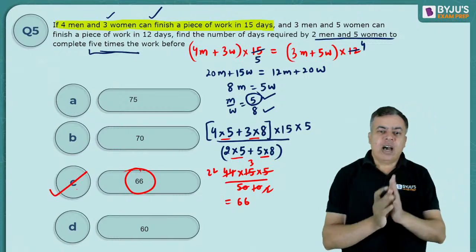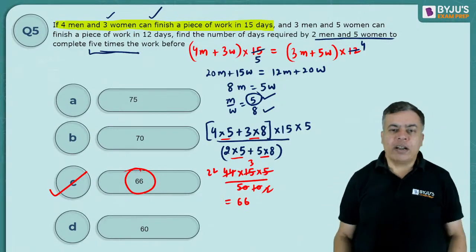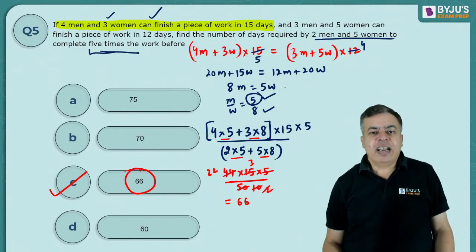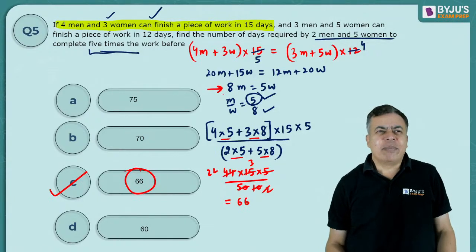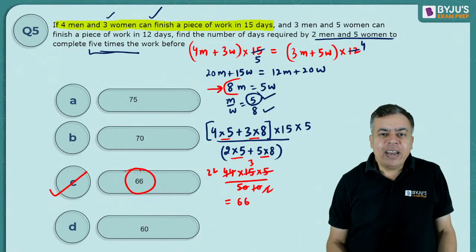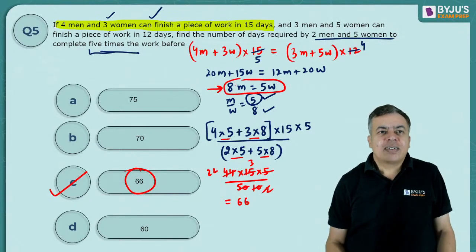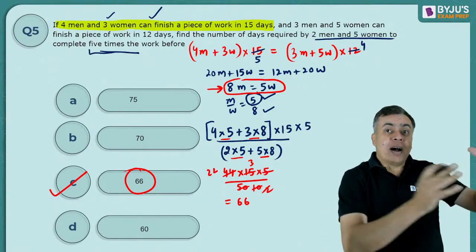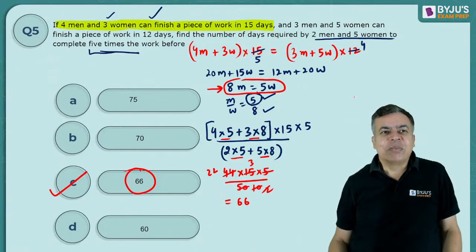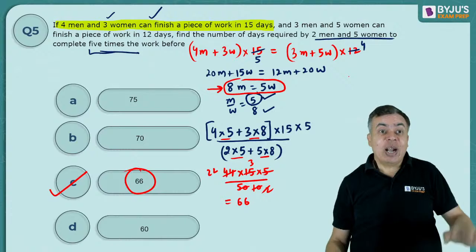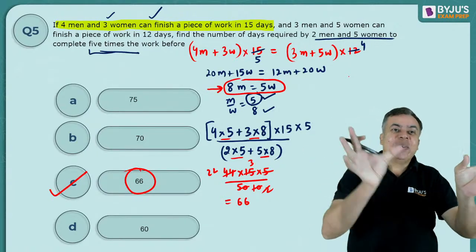Okay, now I will tell you what you are taking it as. 8 men equal to 5 women. Okay, wait a minute. I am getting 8 men equal to 5 women. 8 आदमी 5 औरतों के इक्वल काम करते हैं. That means men कम काम करते होंगे ना? You require 8 men to do the same work as 5 women.